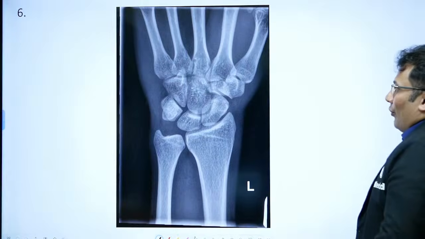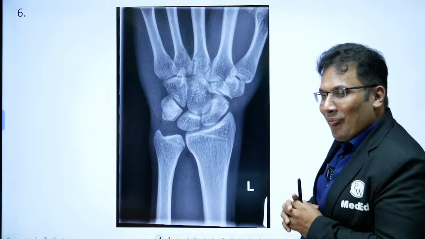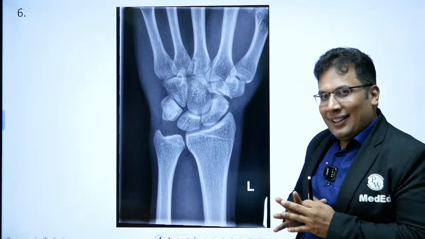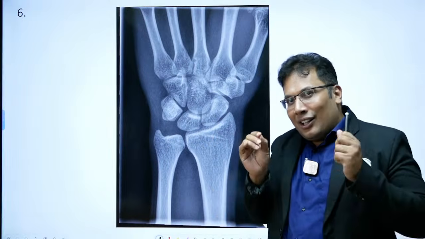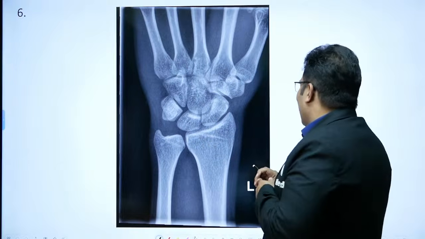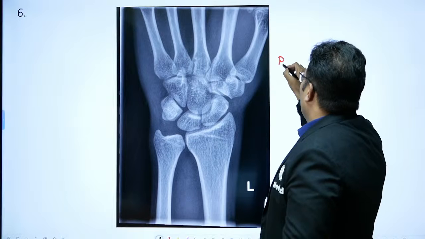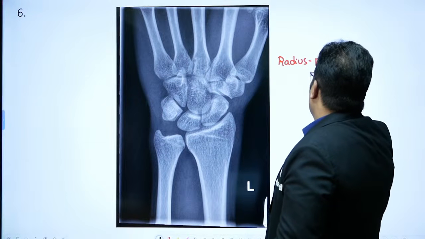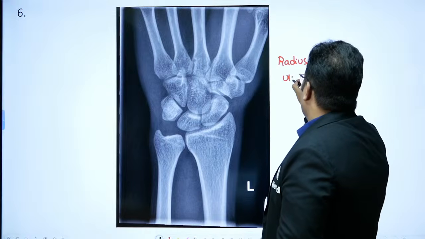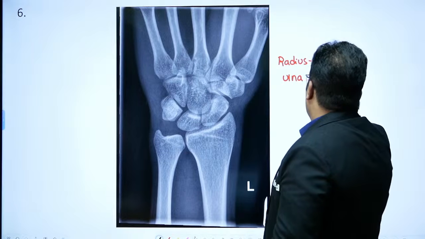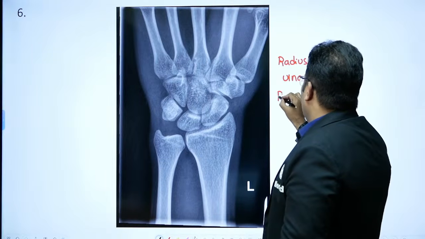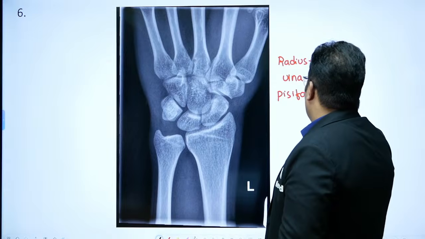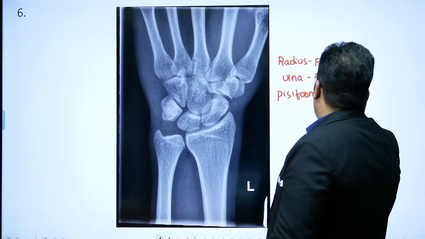Okay. Now wrist X-ray. Same question. Crime story or love story? So here radius appeared and fused. So radius is fused. Ulna is fused. Pisiform has appeared.